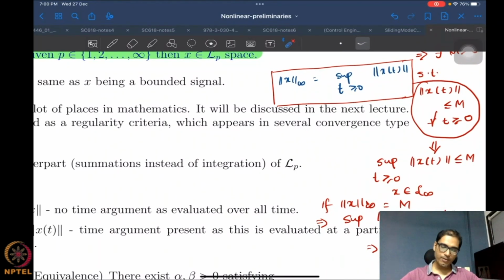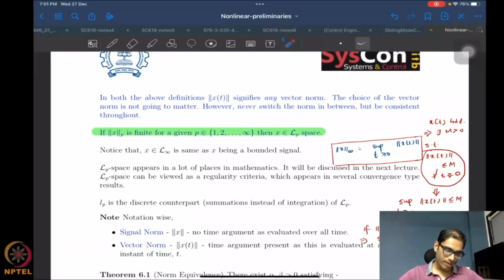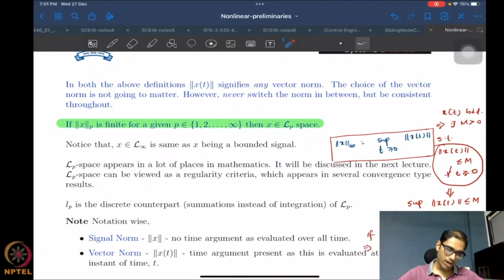Looking at the other side of the argument, if I say that the infinity norm is in fact equal to m, then I know that the supremum is equal to m. Which means for all time, the vector norm of x of t is going to be less than or equal to m, because the infinity norm, or supremum, essentially is the least upper bound, so it is in fact an upper bound. Whether it be the least or the largest, it doesn't matter, but it's an upper bound for the signal. Therefore this upper bound will always hold, and this indicates that the signal is a bounded signal. So it's a very easy proof, and you can claim that the signal is a bounded signal.